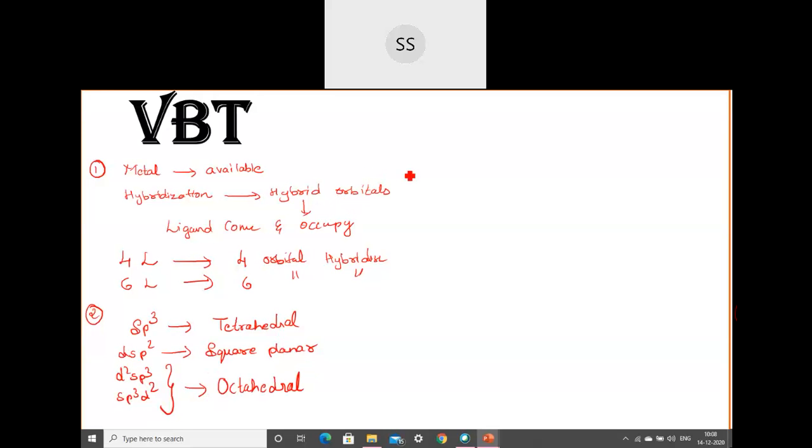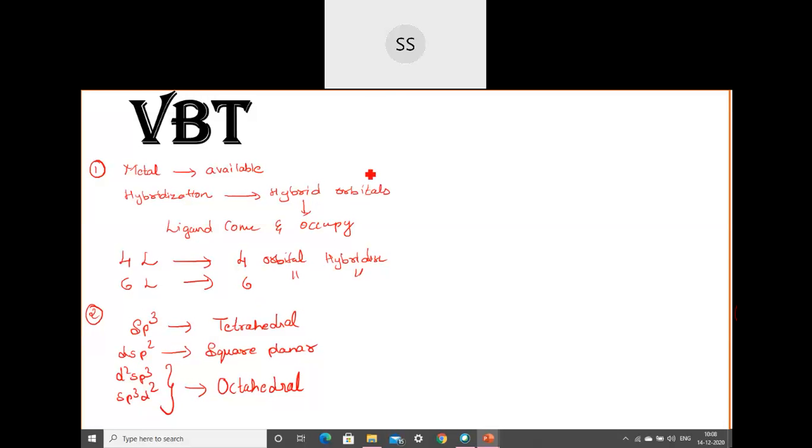Now once this is over, you have to see whether the d orbital occupied is the inner orbital or the outer orbital. We have to tell what type of complex it is. Suppose the d orbital occupied by the metal is the inner one, then they are called inner orbital complex. You have to identify what type of complex they are. So if it is dsp2, you can see the d orbital is inside, then they are called inner orbital complex. I'll just write O and C.